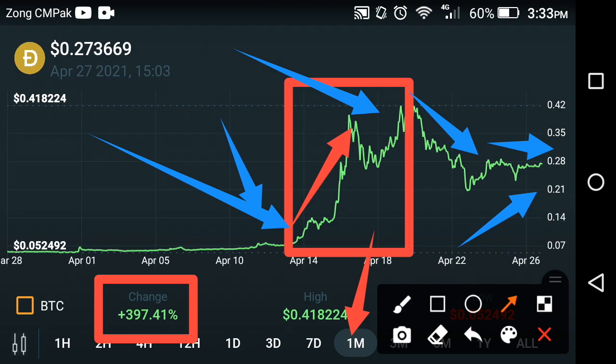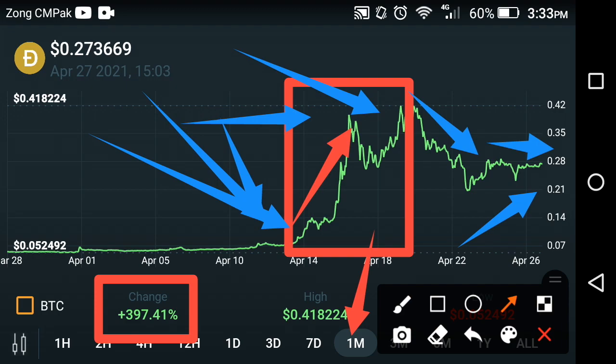So if this kind of falling occurs in Dogecoin, you are all in loss. If you are a holder from this time, my suggestion is to please sell it at this time, friends. And if you are a holder from this time, you have to wait, because now you are also in loss. Maybe in the future it takes a jump and will give you a good amount of profit, friends.